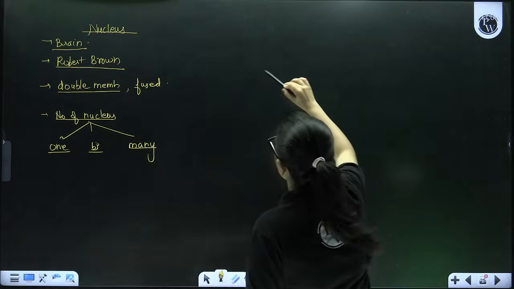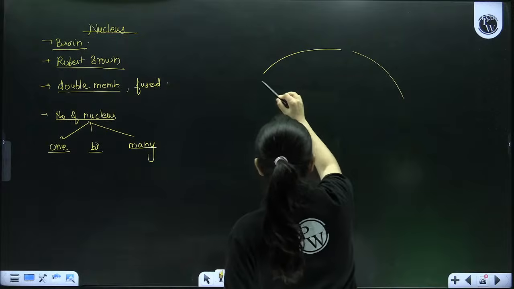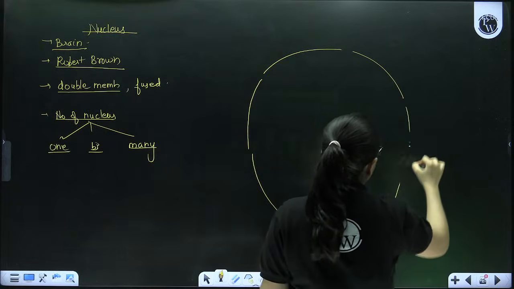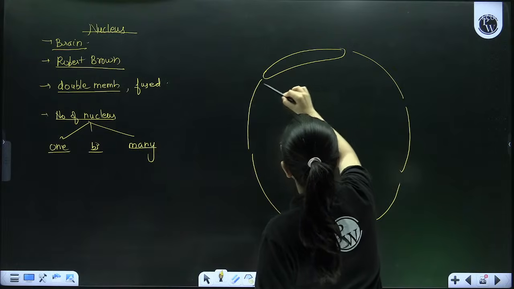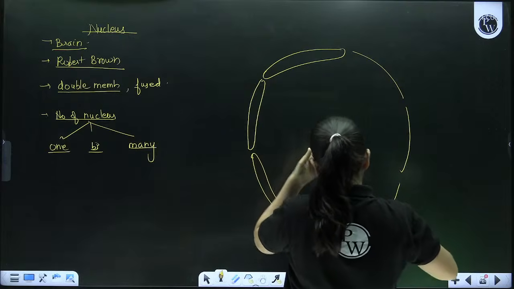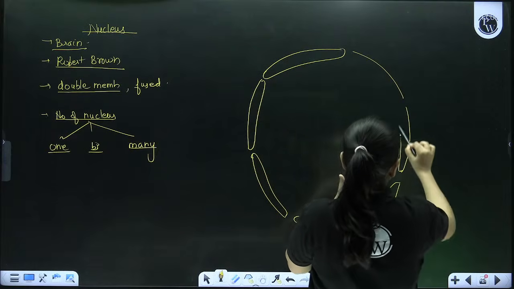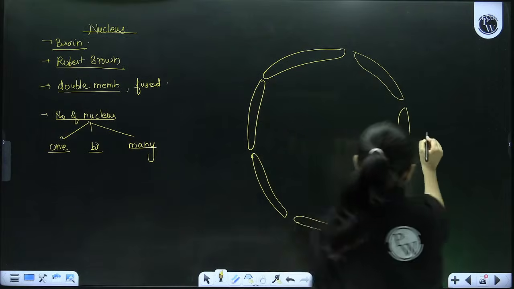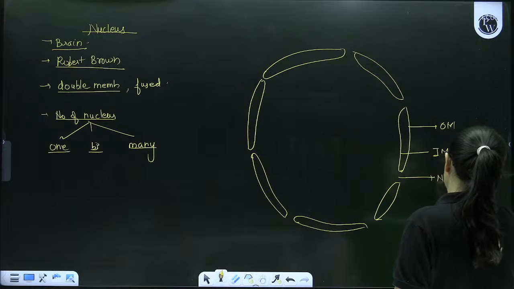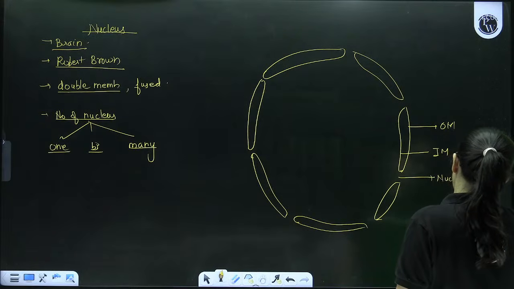So if I talk about the structure of the nucleus, which is double membrane bound, I told you both the membranes are fused like this, because of which there are pores present called nuclear pores. So this is our outer membrane, this is our inner membrane, which are fused, because of which you can see nuclear pores.